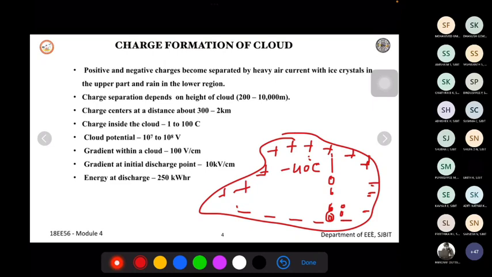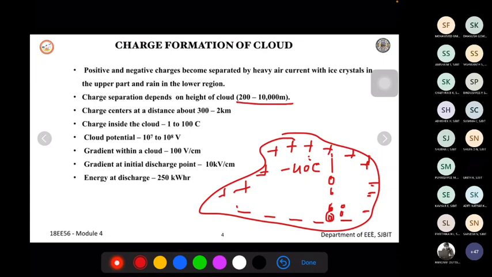And the next one is that the charge separation depends on the height of the cloud. The separation of the charge, that is positive and negative charge, or from cloud to cloud, mainly depends upon the height of the cloud, which will range from 200 to 10,000 meters.